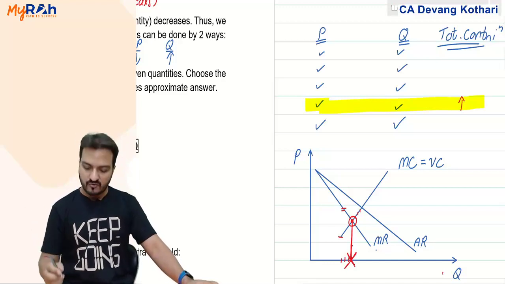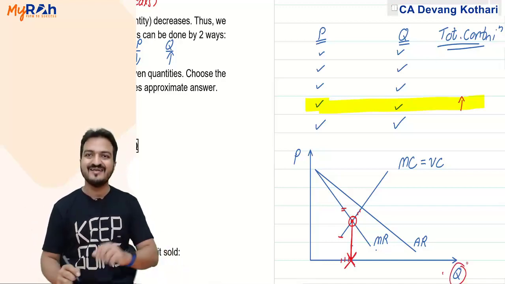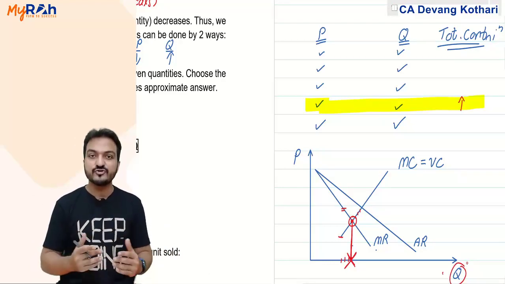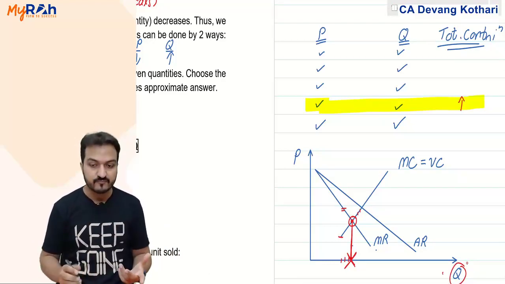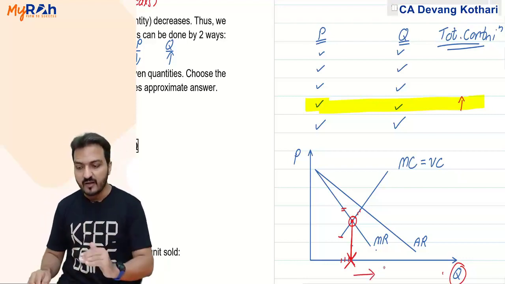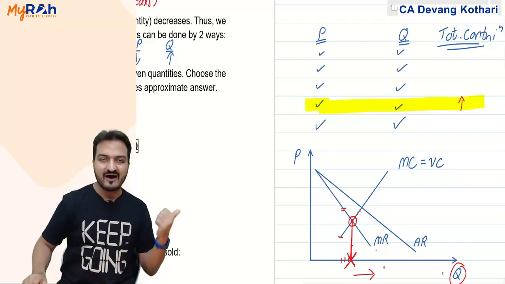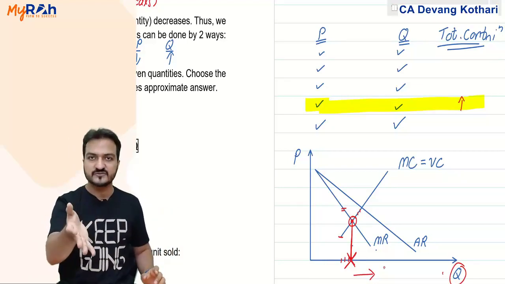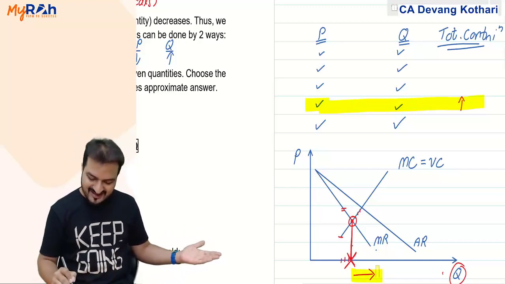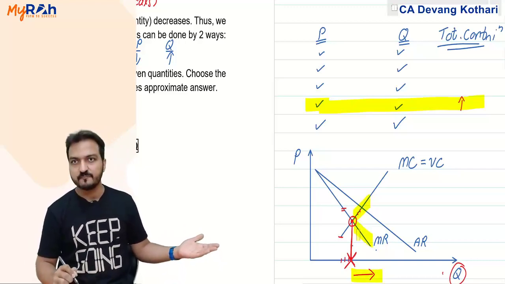If you sell a quantity less than this, then you are earning less profit, because the next unit has a scope of still some profit. If you sell any quantity more than this, the extra units which you sold after this point are giving you loss, because these extra units have more cost, less revenue.